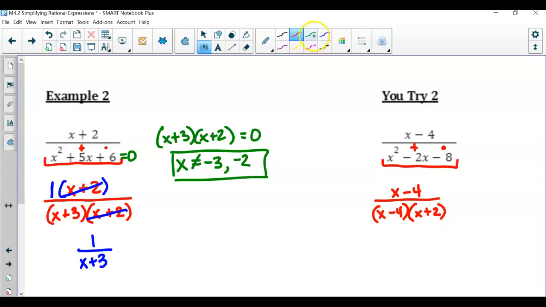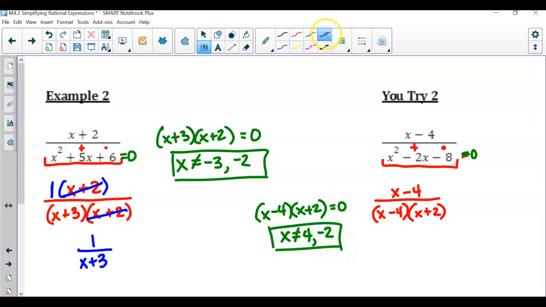So now notice that this original denominator we would set equal to 0, because the original cannot equal 0. So we've got x minus 4 times x plus 2 equaling 0. That means x cannot equal +4 and -2.